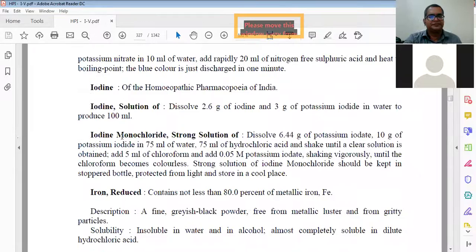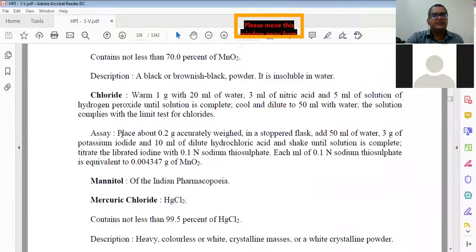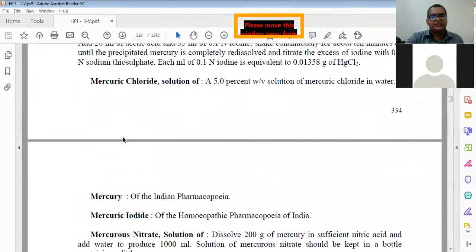Like iodine solution, how it is, what is iodine, all these things are there. This is totally related to chemistry, but references are given.